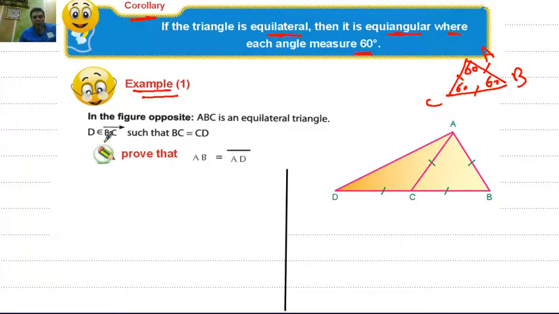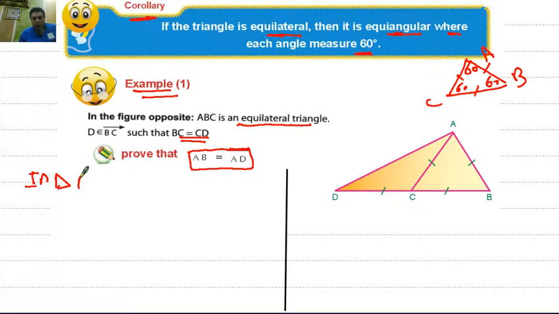Example number 1. In the opposite figure, ABC is an equilateral triangle, such that D belongs to BC, such that BC equals CD. Prove that the side AB equals AD.